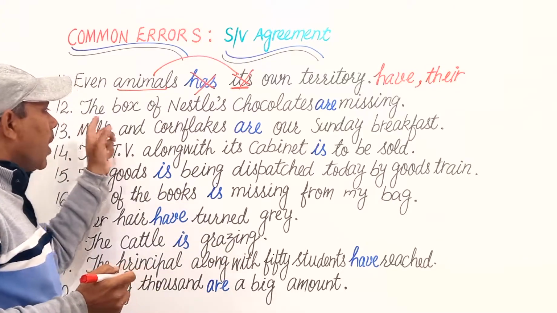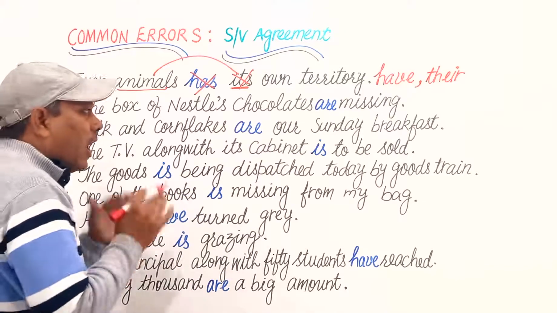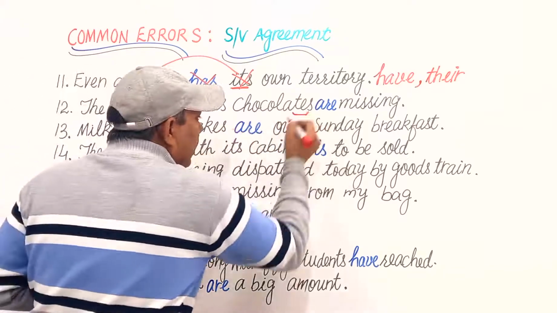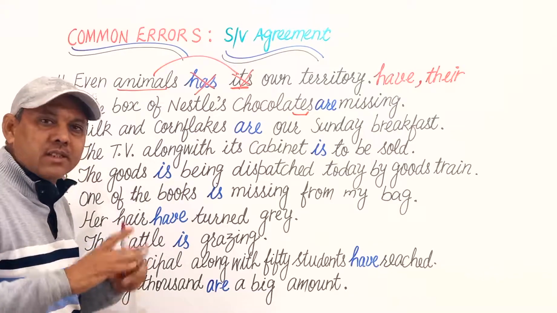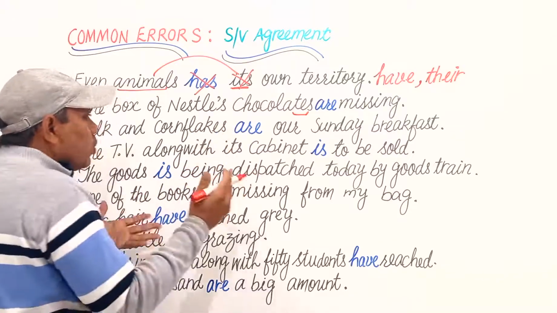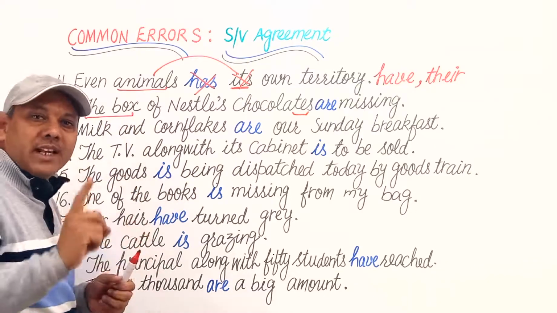Next is: The box of Nestle chocolates are missing. Although the word chocolates is plural, is it the true subject? No. What is the true subject? The true subject is the box, which is singular.